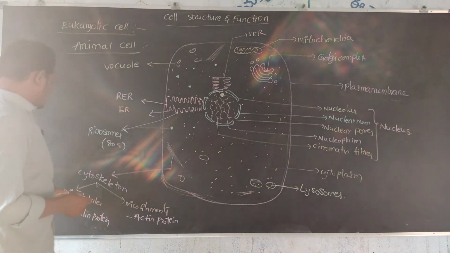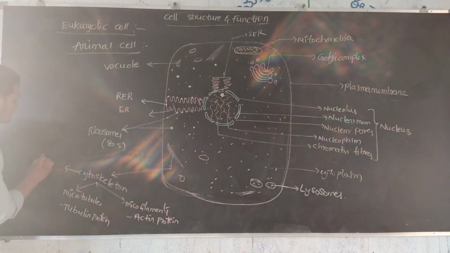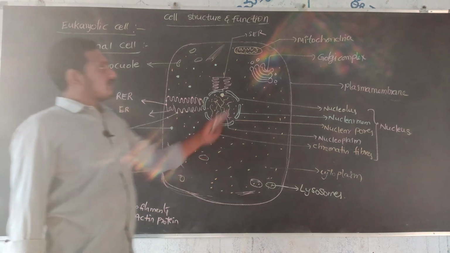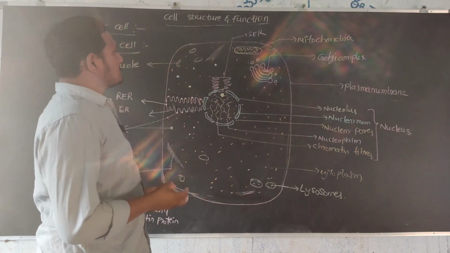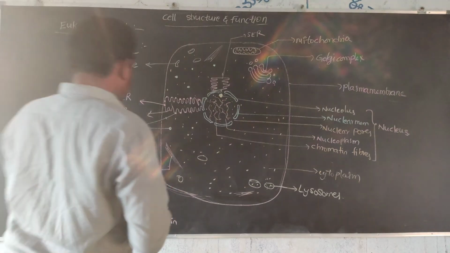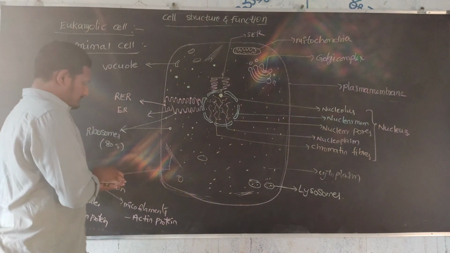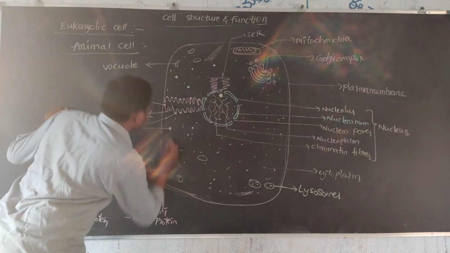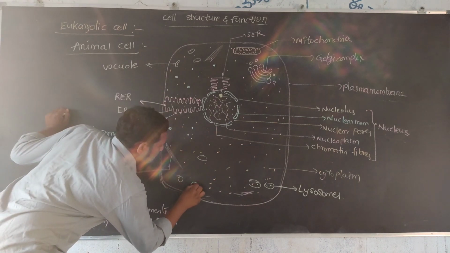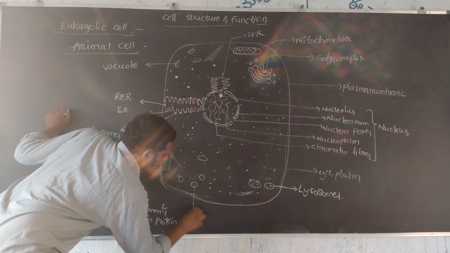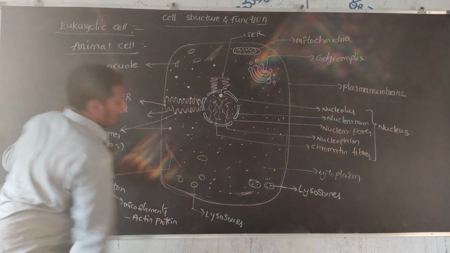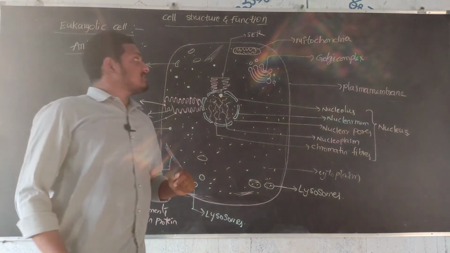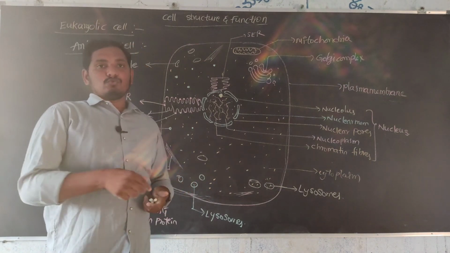So the cytoskeleton provides stability, and the mitochondria provide energy to the cell. Next, lysosomes are also present, and centrioles or the centrosome are present.